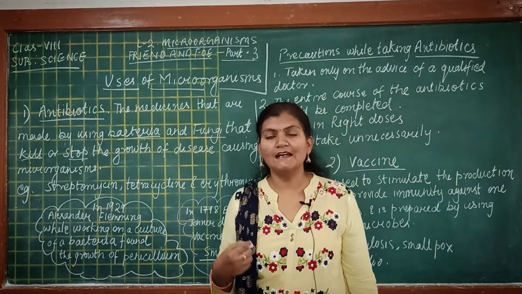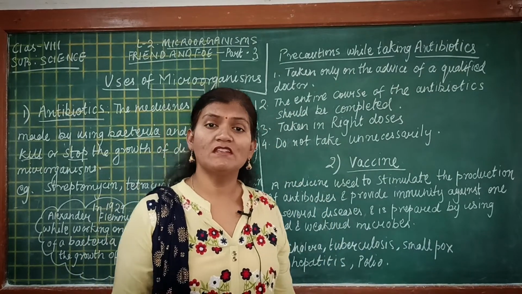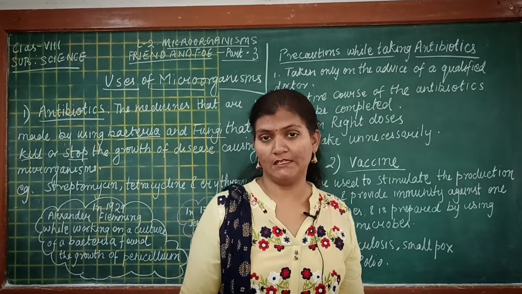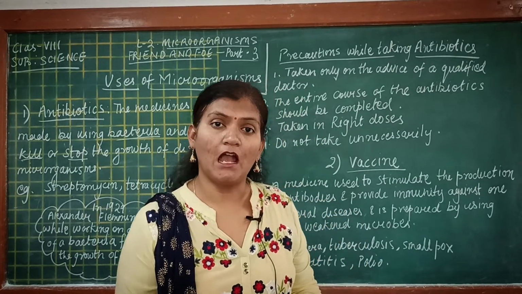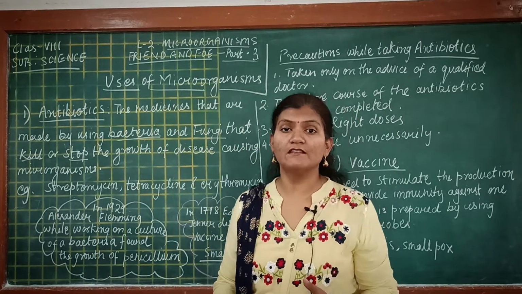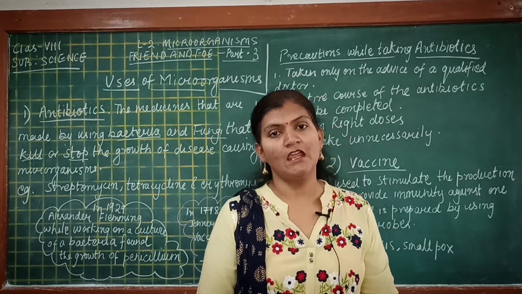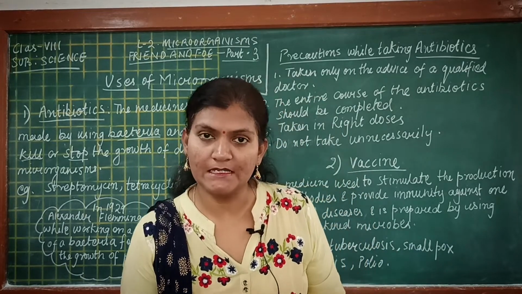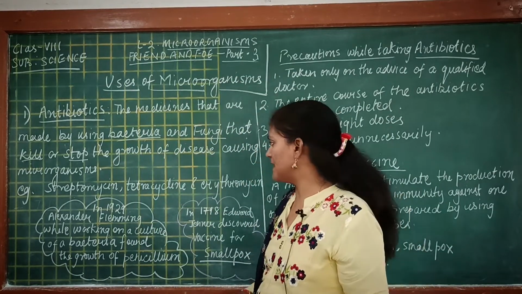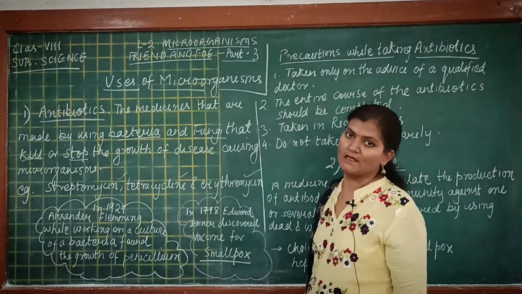So there are special medicines available in the market which are made by using microorganisms like fungi and bacteria, and these medicines are used to kill the organisms that cause diseases. We have many antibiotics ready in our market, like I have written certain examples: streptomycin, tetracycline and erythromycin.